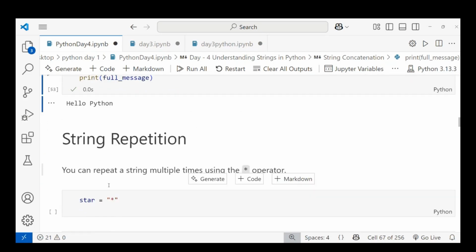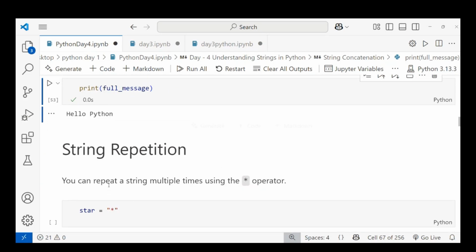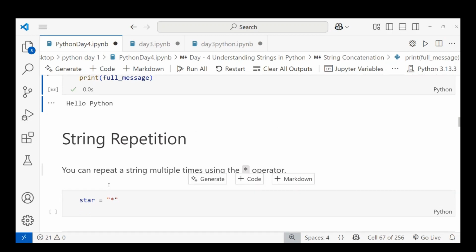Let's see the string repetition. String repetition is when the same word is repeated. You can repeat the string multiple times using the star operator. The star operator in arithmetic is multiplication. In multiplication it can be repeated addition. In a string it is repetition. If you want multiple copies, you can use the star.